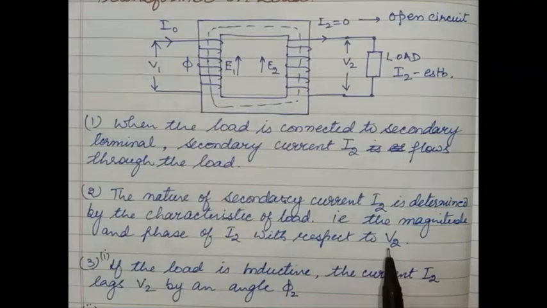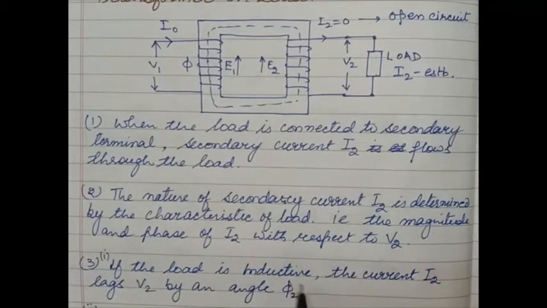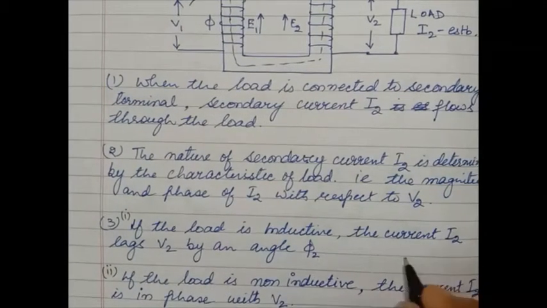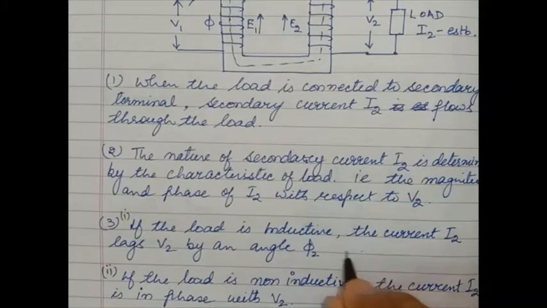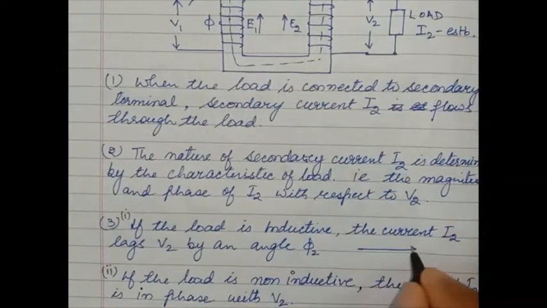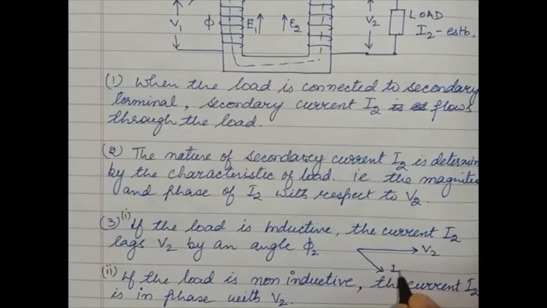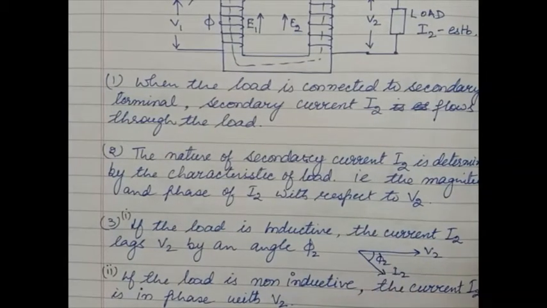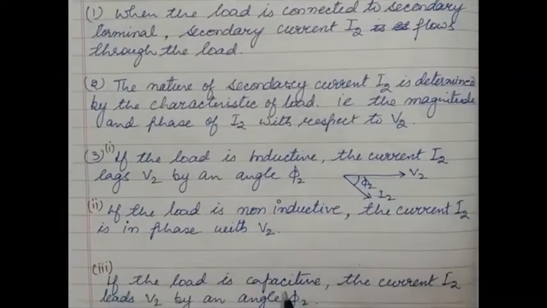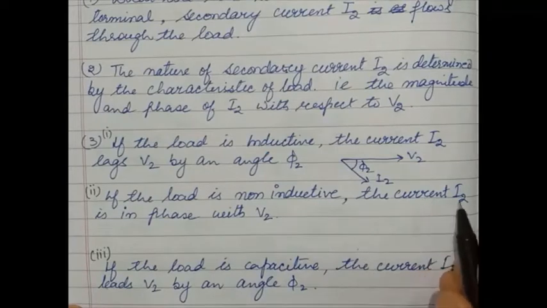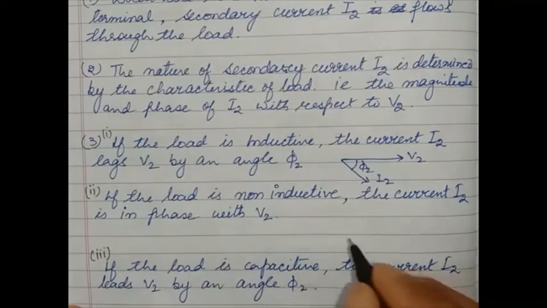If the load is inductive, the current I2 lags V2 by an angle phi 2. It means this is V2, and I2 will lag by an angle phi 2. Next, if the load is non-inductive, that is, a resistive load, the current I2 is in phase with V2.